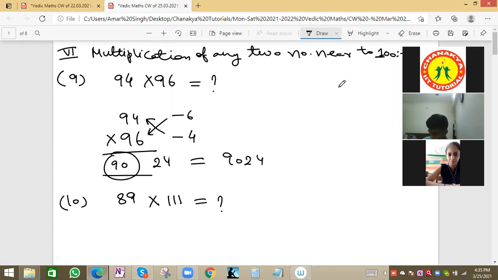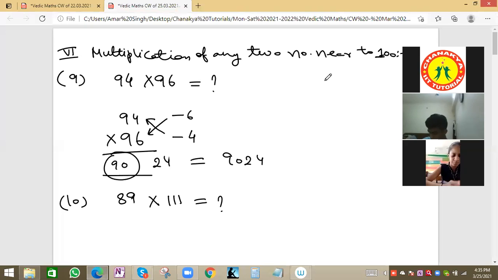Okay, I got an answer from Rashul and Hemant. Okay, good. So the first three students I will call by name, because they have done it very quickly, because now timing is important here in Vedic maths. So Chanchal, are you new or are you attending the Vedic math session for the first time? Sir, I'm attending it for the first time. Your voice is not audible. Hello, sir. Chat option also.